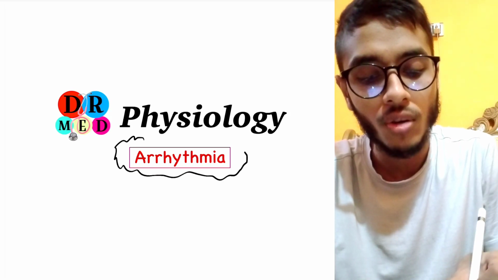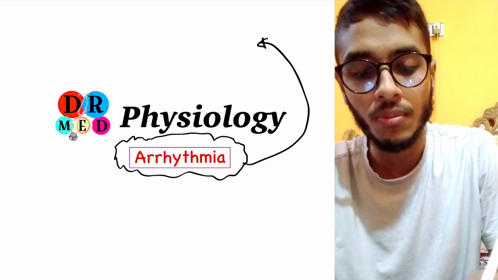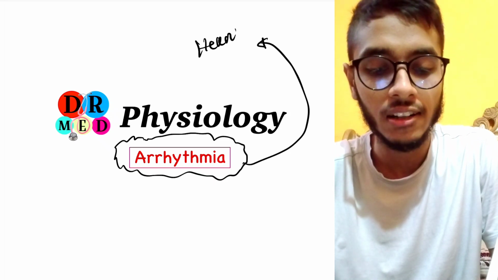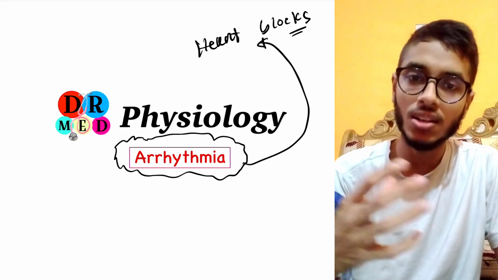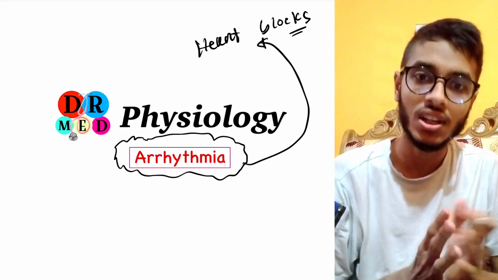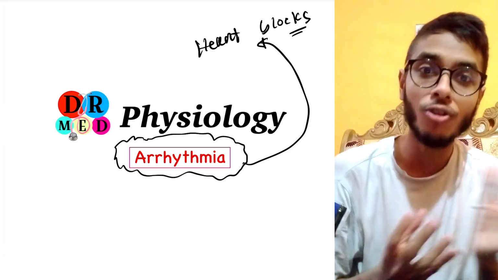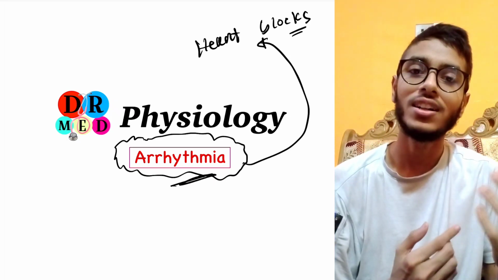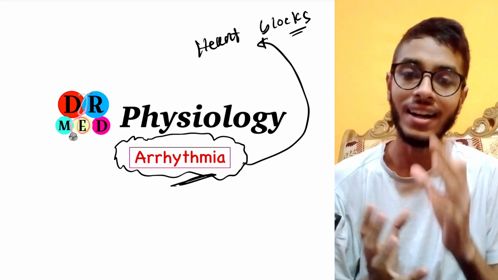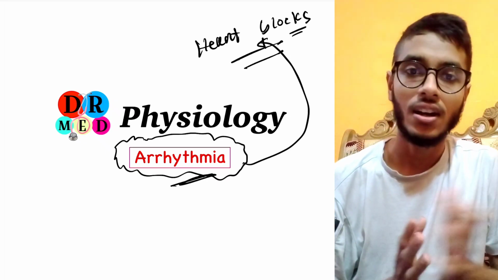Cardiac arrhythmia is our topic of discussion for this video. In the later part, we will also talk about especially heart blocks. Heart blocks are also known as junctional blocks or nodal blocks. So these heart blocks or junctional blocks are also some types of cardiac arrhythmia. Cardiac arrhythmia is a broad term, and under this heading we'll learn about heart block and many different topics.